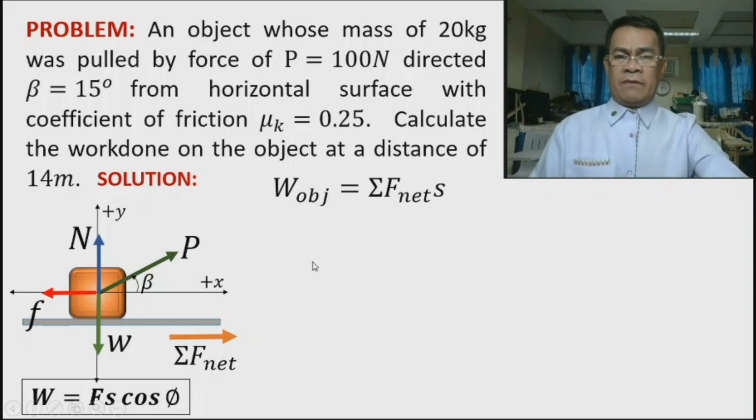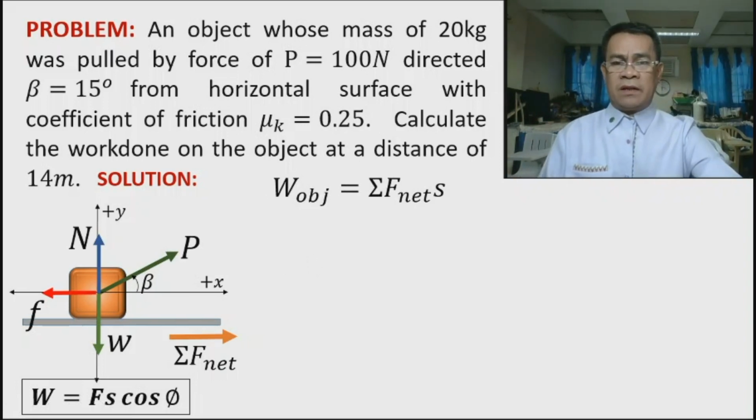Okay, so there are two methods of solving this problem. If you are asked how much is the work done on the object, W object, it is the same as multiplying the net force times the displacement. Why do we have only force times s? Where is the cosine? It's because we have a constant force. We have a constant P, constant weight, constant normal, and constant friction. Everything is constant, which means that the net force is also a constant force from the initial towards the final position.